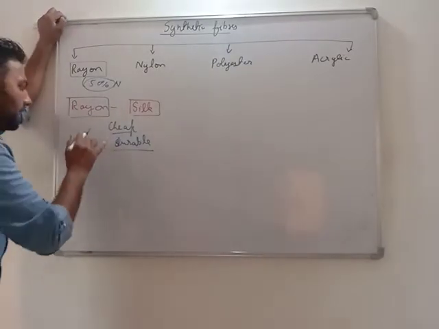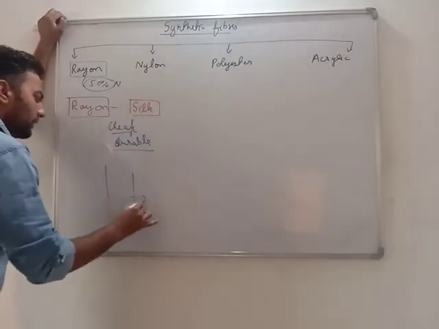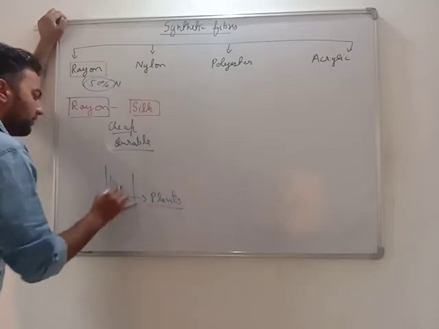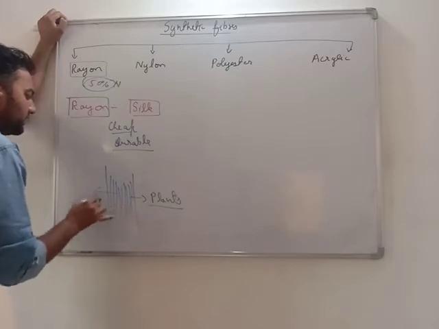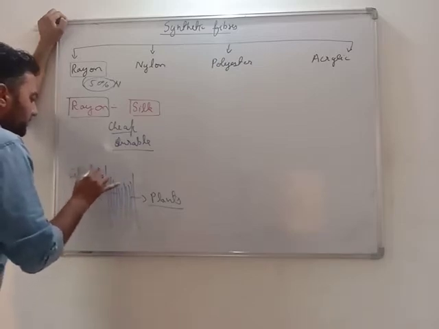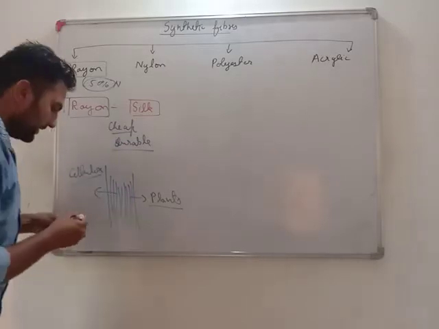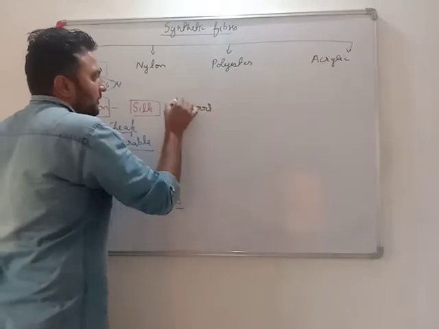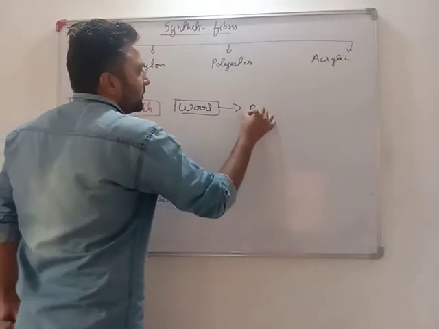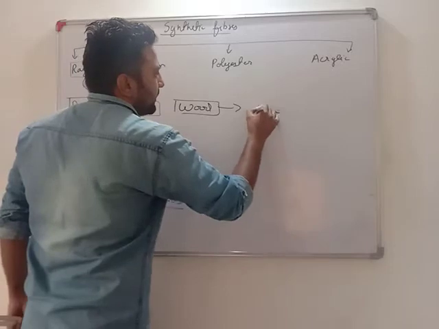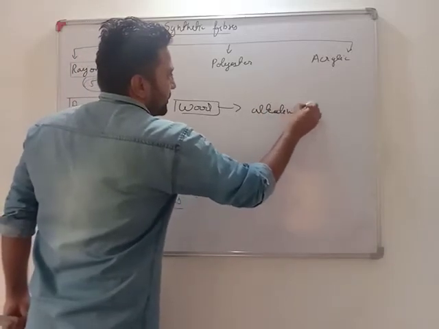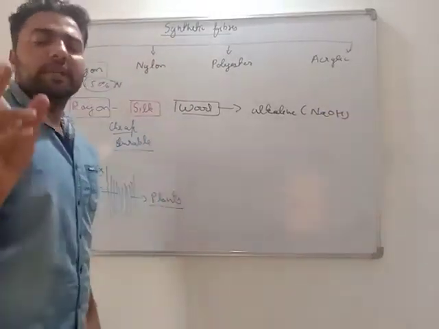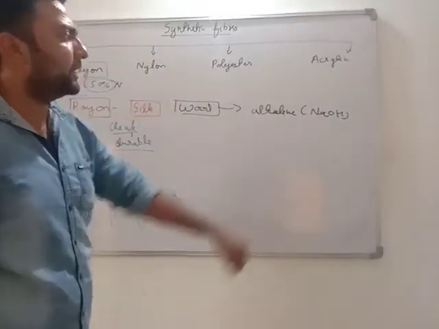So what we do in rayon is, in plants cellulose is present. We have already done what is cellulose in 7th standard. In plants cellulose is present. What is that? These plant or wood is put into a basic, or we can say alkaline solution. We have already done NaOH, that is sodium hydroxide. We have done it in the acid bases chapter in 7th standard.